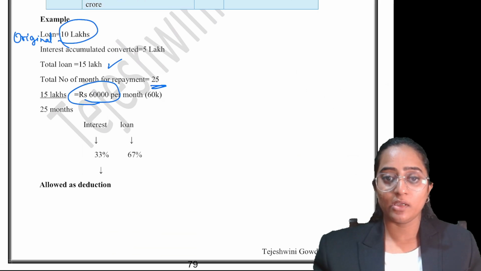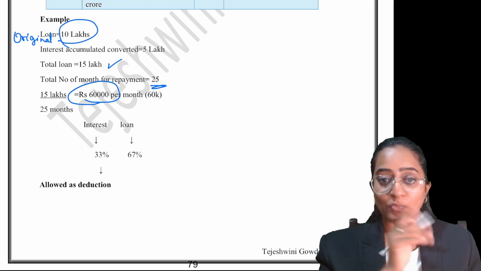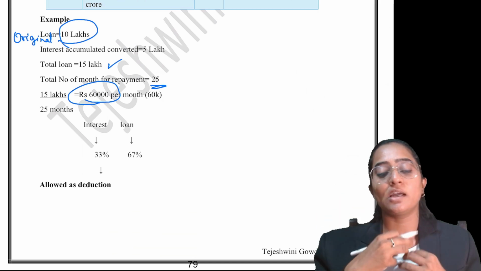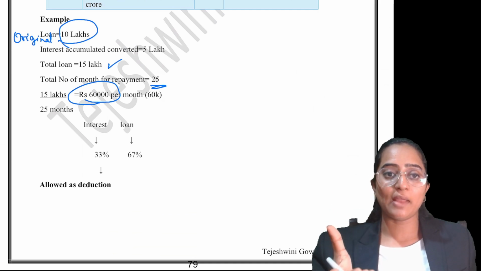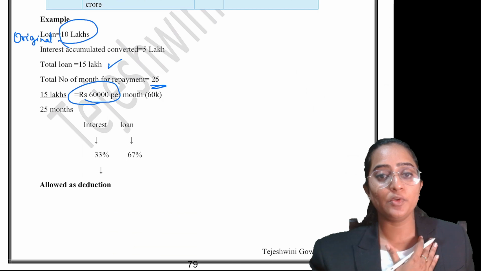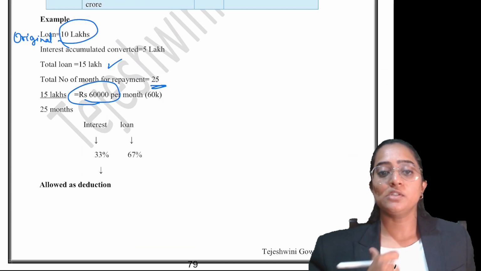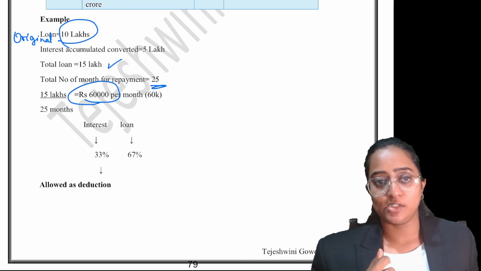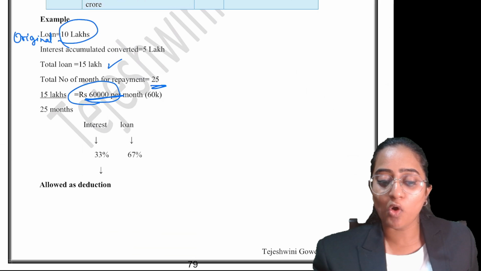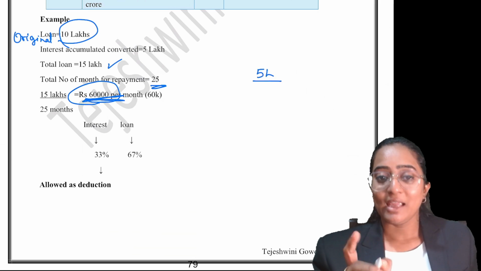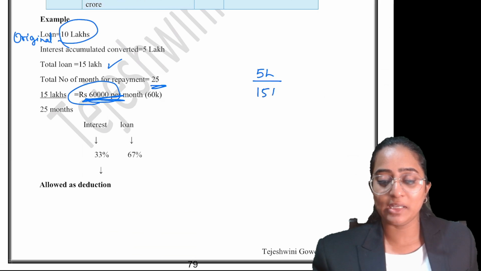People, if you observe over here, your original loan is 10 lakh. 5 lakh is the interest portion which is converted into a new loan. The base amount of that 5 lakh is the interest portion only. So there's a clarification provided as per the Income Tax Act 1961 regarding the interest portion involved in this. Can I say 5 lakh is the interest portion out of total 15 lakh.